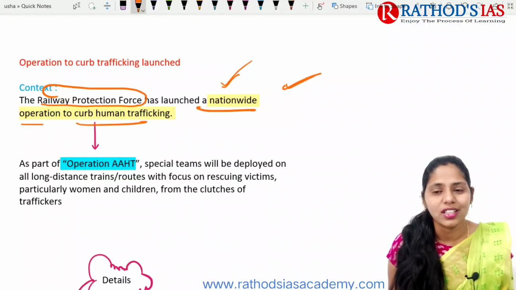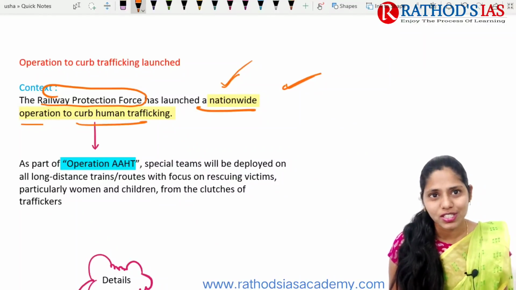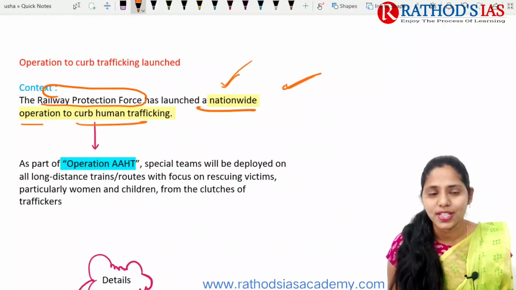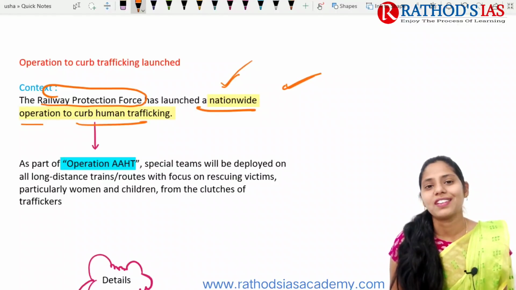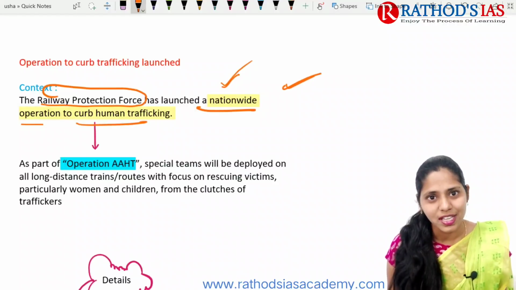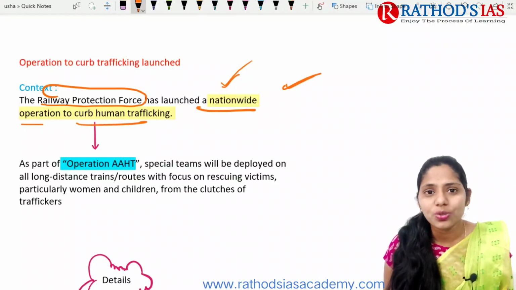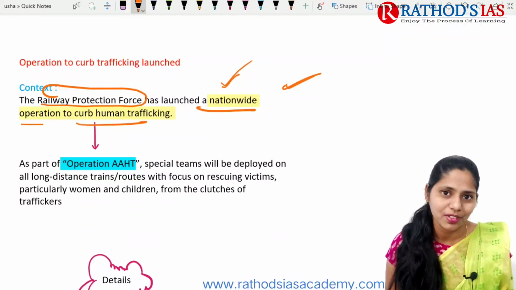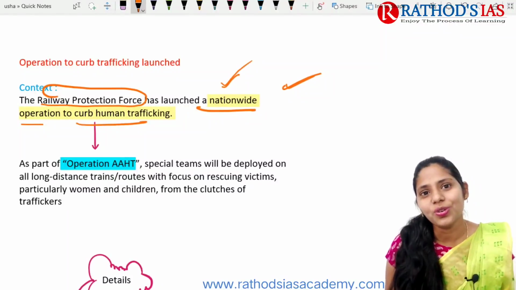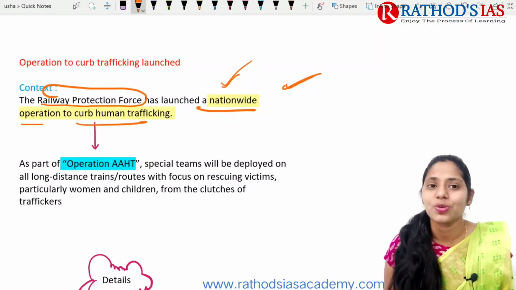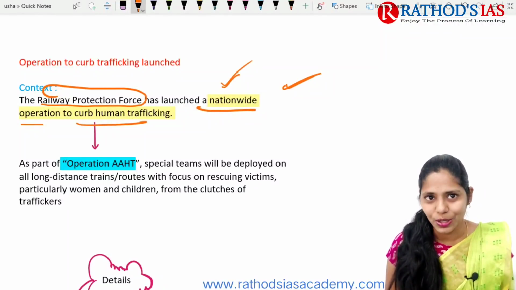So this is the one article that I read recently, and I want to share with you, such that if you are going to be future bureaucrats, you will take some necessary steps to help control sex rackets where you are posted. So this is one small request from my side. After you are selected as IPS, IAS, or any other bureaucrats, if you can do any help to society, please try to do it. The ultimate goal of you entering into this, becoming future bureaucrats, is social welfare, social service. So you have to do that at any cost, right?